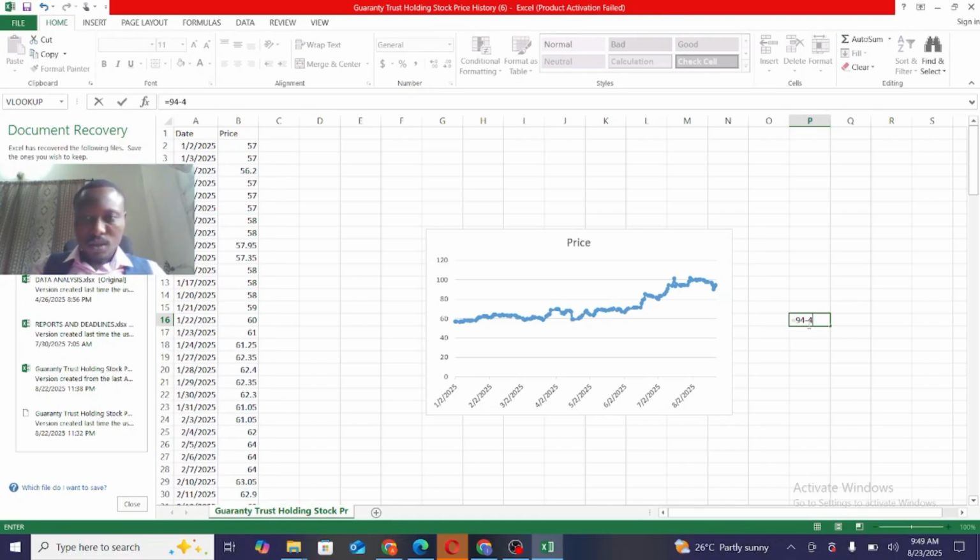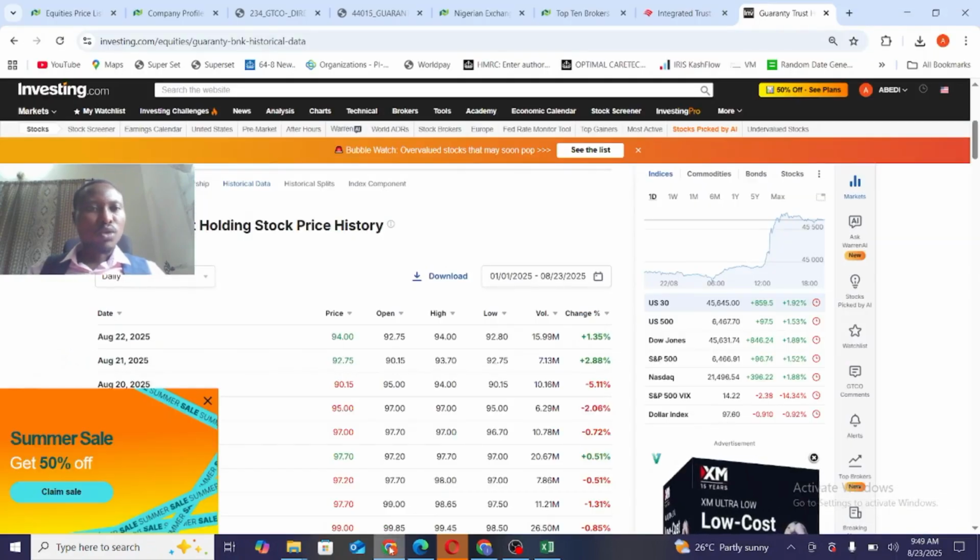94 minus 64. Just stay with me. Let me put the proper bracket so that Excel will not make a mistake. 94 minus 64, all over 64, times 100. So you get 46%. Within a period of 3 months, you've already gotten 46%. Let's say you invested 1 million and you are getting 1.46 million within 3 months. That's a very, very good one for capital appreciation.